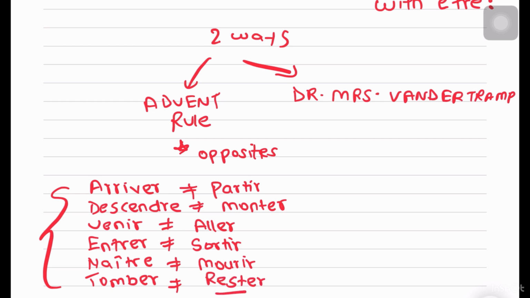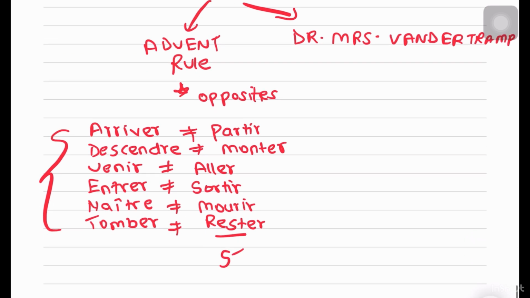Okay, know that with rester, a lot of students get confused. They think rester means to rest, but no, rester means to stay in a place, right? For example, I stay at my grandparents' house, right? Je reste chez mes grands-parents.